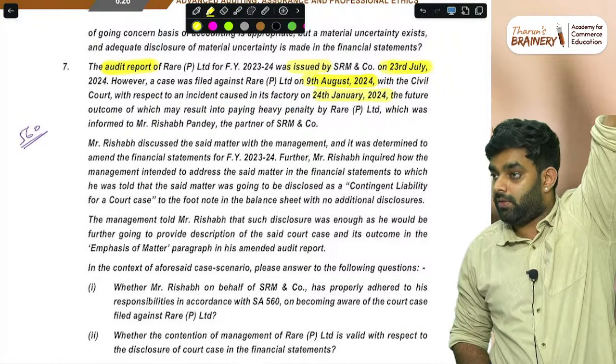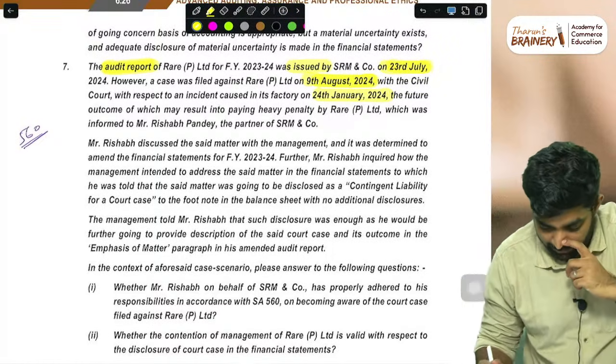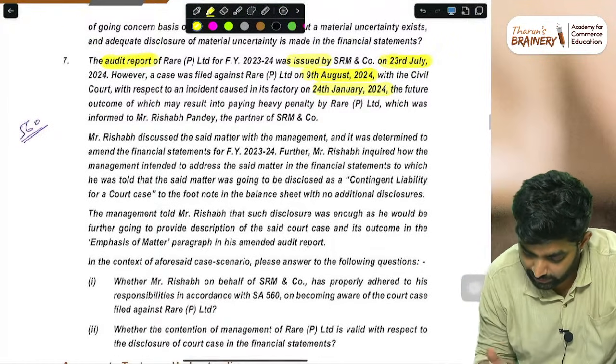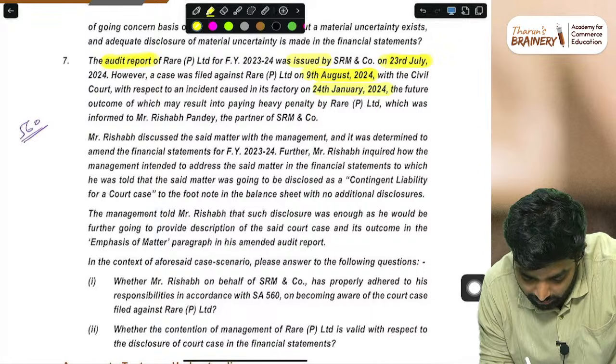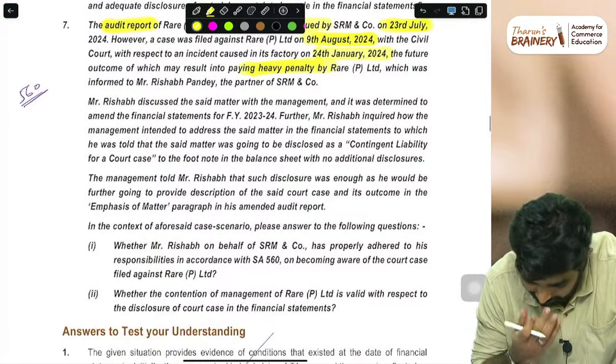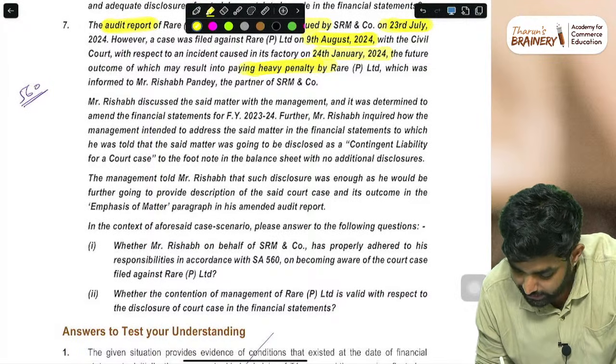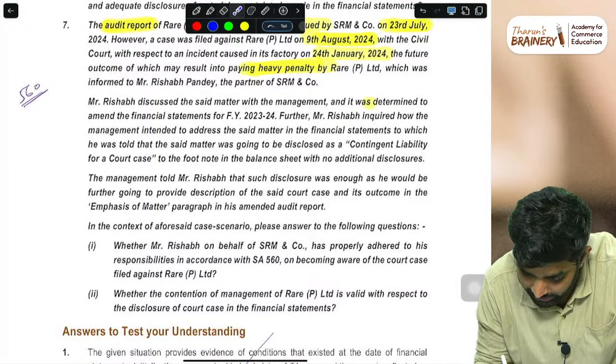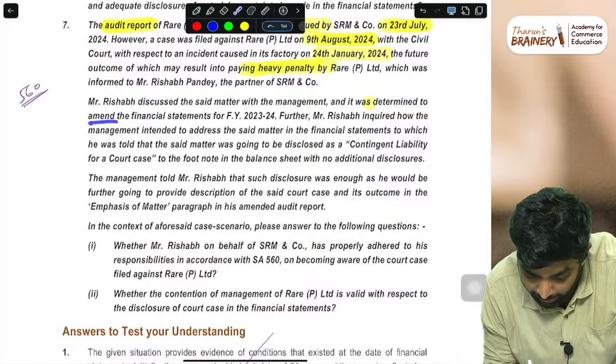The event is already there. We are hearing about it, coming after the date of issue of the audit report. The future outcome of which may result in paying a heavy penalty. Okay, simple. Mr. Rishabh discussed the said matter with the management, and it was determined to amend the financial statements.